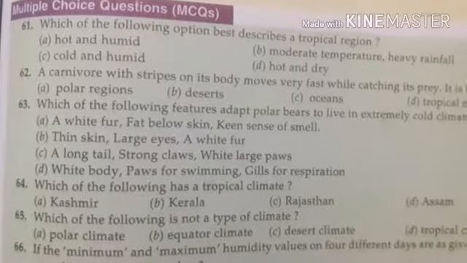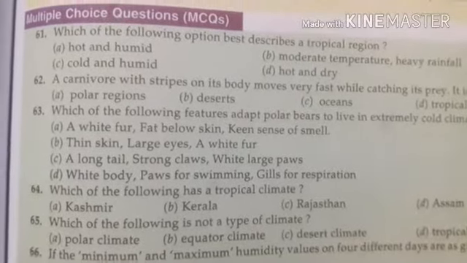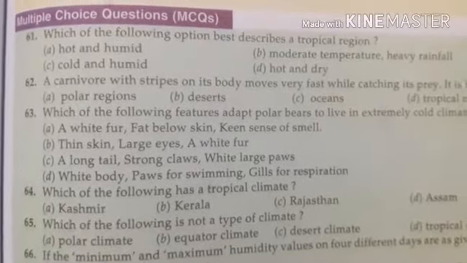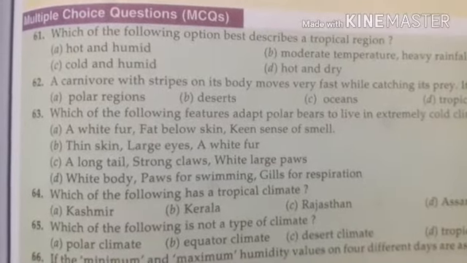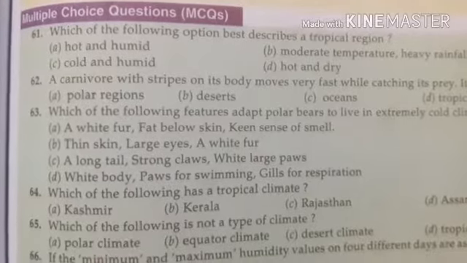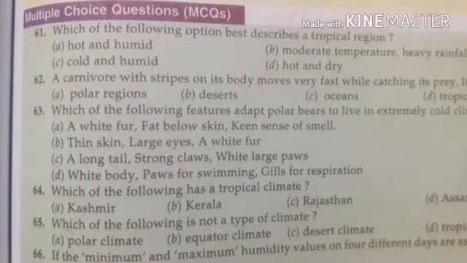The tropical rainforest is found in Western Ghats and Assam in India. We'll discuss the short answer type questions later. So we'll come to multiple choice questions. Which of the following options best describes tropical region? Tropical region is hot and humid. Option A.